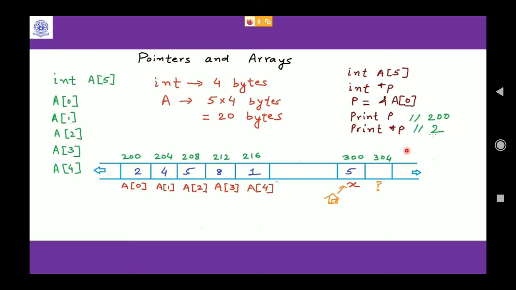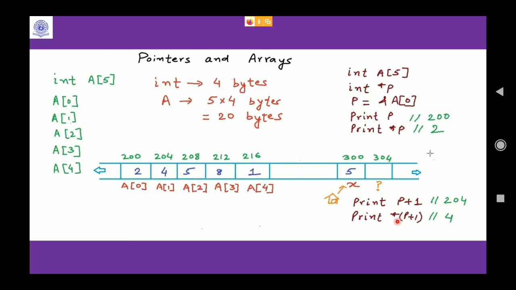Now, if I print p plus 1, this 1 does not mean to add 1. It actually means 1 unit. 1 unit of what? The data type. What is the data type? The data type is integer, which holds 4 bytes. So it actually means 200 plus 4, which gives me 204, because 200 is the starting address. If I want to get to the third element, I have to write p plus 2, meaning 200 plus 8. So I will get 208.